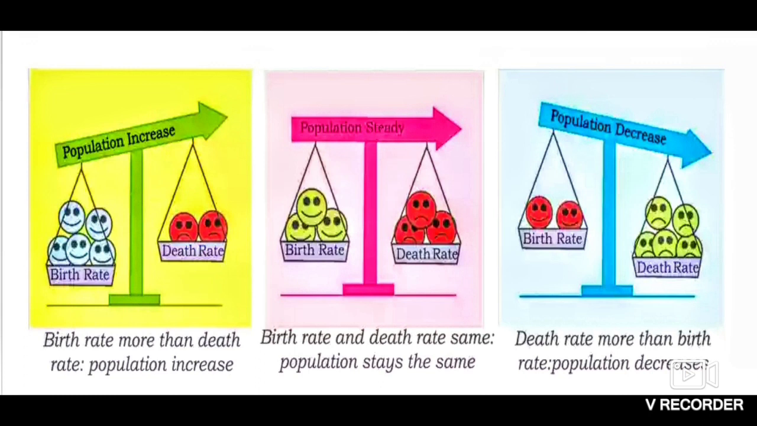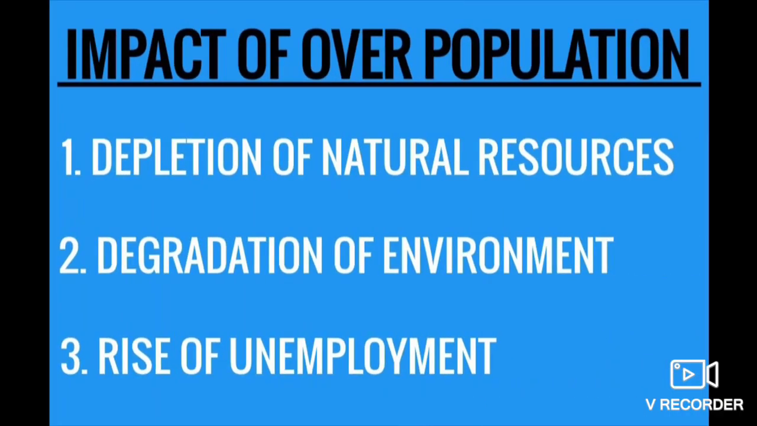In that case the population decreases. And here you can see that the blue arrow is coming down, so going upward, remaining constant, and then coming down is the basic of population, which depends on natural growth, that is birth rate and death rate. Understood, children? Okay, now we come to the impact of overpopulation.